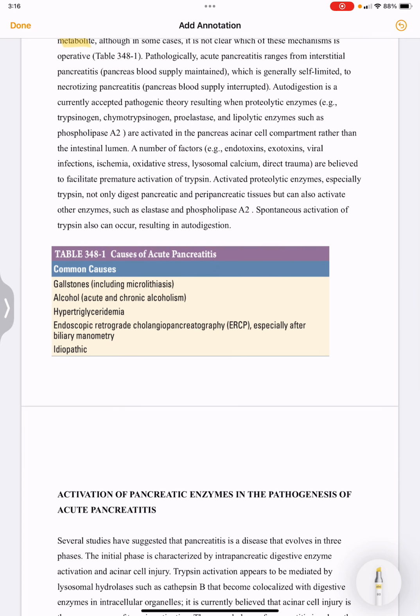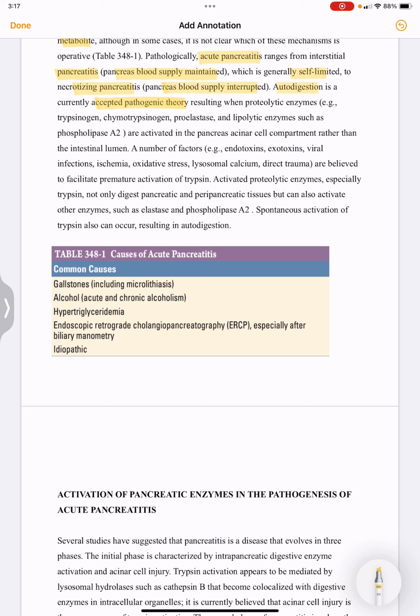Pathologically, acute pancreatitis ranges from interstitial pancreatitis, wherein the pancreas blood supply is maintained and it is generally self-limited, to necrotizing pancreatitis. In necrotizing pancreatitis, what will happen? The pancreas blood supply is interrupted. And autodigestion is a currently accepted pathogenic theory.